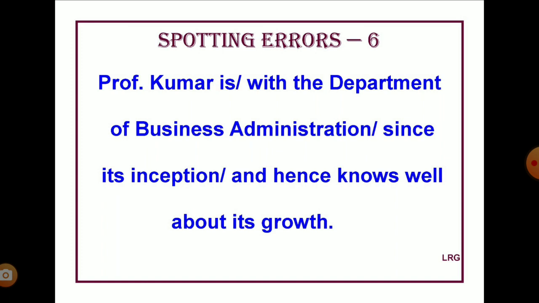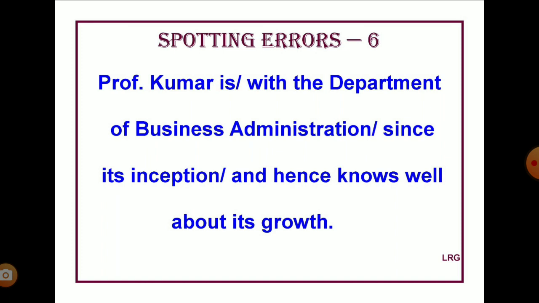When you want to express an action indicating duration, the correct tense to be used is the present perfect tense. Here, instead of the present perfect, the simple present tense is used, and the simple present tense does not indicate duration. So, how do you correct it? By using the present perfect tense. And what is the form? Has been. So, the sentence, when corrected, would read like this: Professor Kumar has been with the Department of Business Administration since its inception, etc.